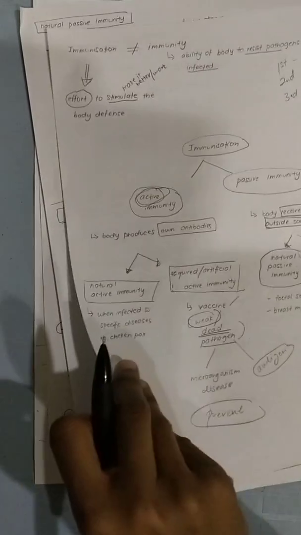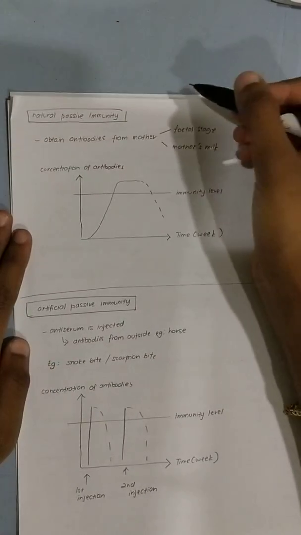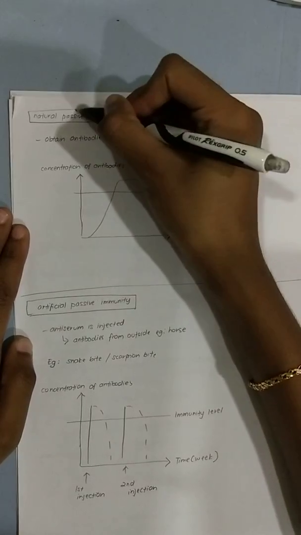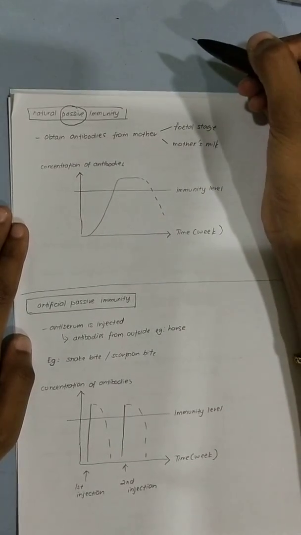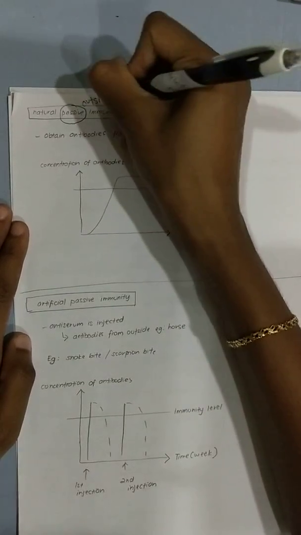That is for active immunity. Now, passive immunity. What does passive immunity mean? Passive immunity means, passive means you're getting antibodies from an outside source. It's from the outside source.